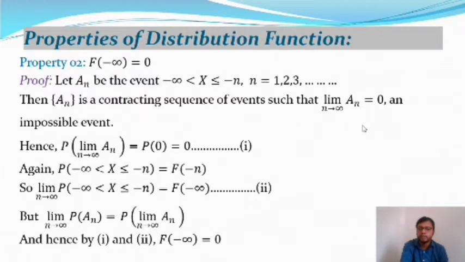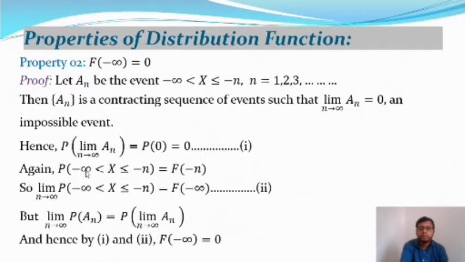So if we put n tends to infinity, then A_n goes to 0. And this is called an impossible event. So hence probability of limit n tends to infinity A_n is equal to probability of 0. So probability of the impossible event is equal to 0, and we can write this as equation number 1.